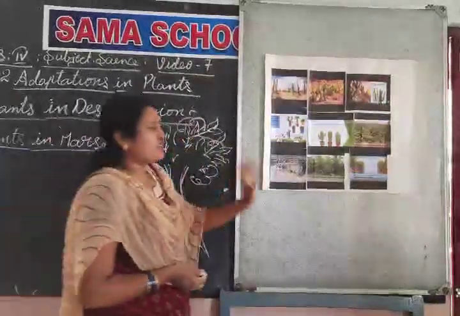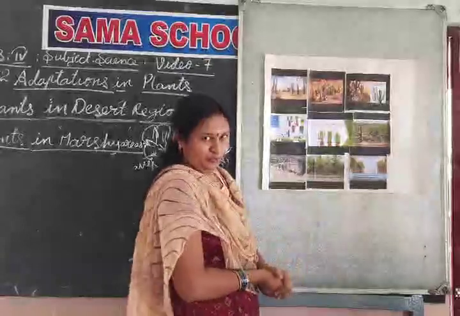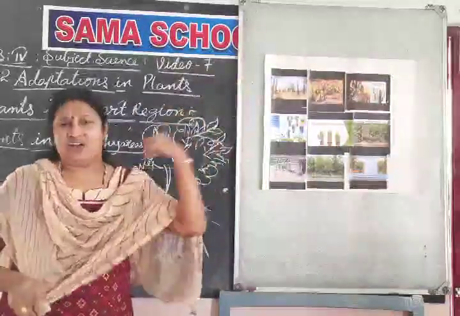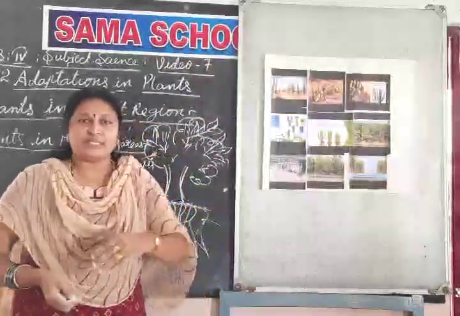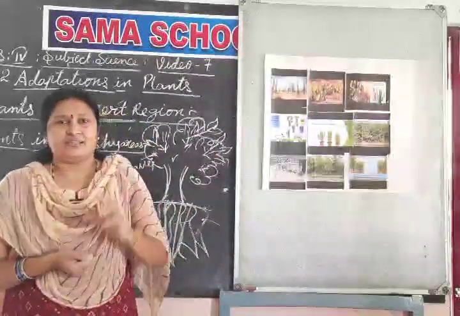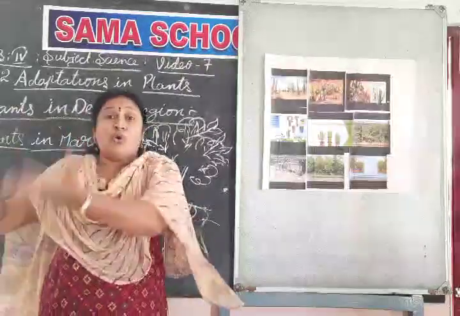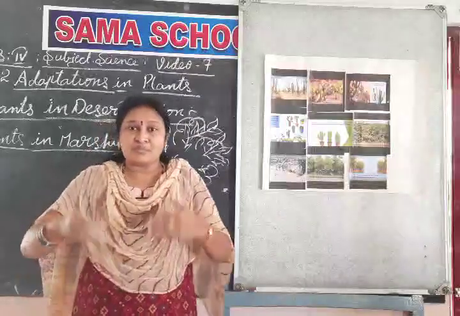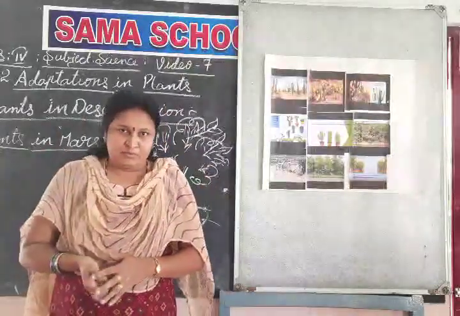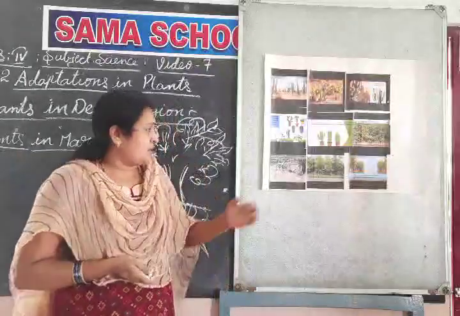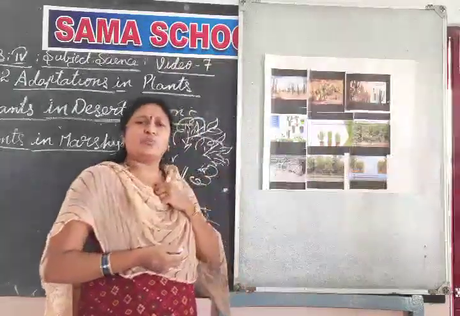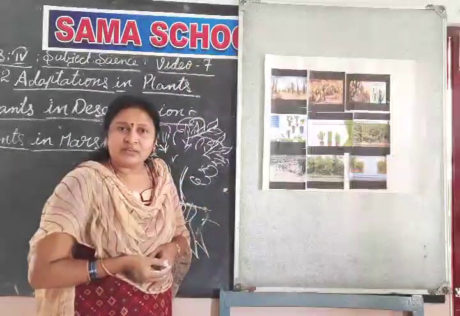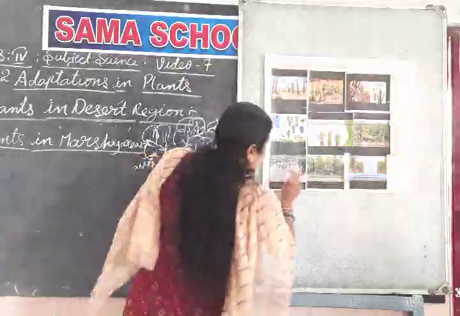Okay, so in these marshy areas, which type of plants grow? See, in our surroundings, in our garden, we pour only a little bit of water on the plants. If we pour more water, what will happen? The plant will easily die. Why? Because a plant doesn't take much water. But then how do these mangrove plants, these marshy area plants, grow? Their whole life is in the water only. How can they survive?